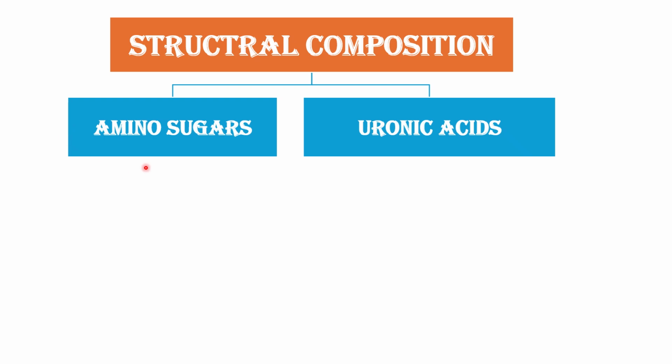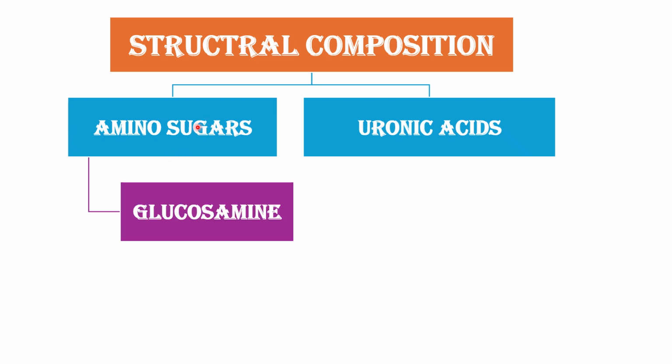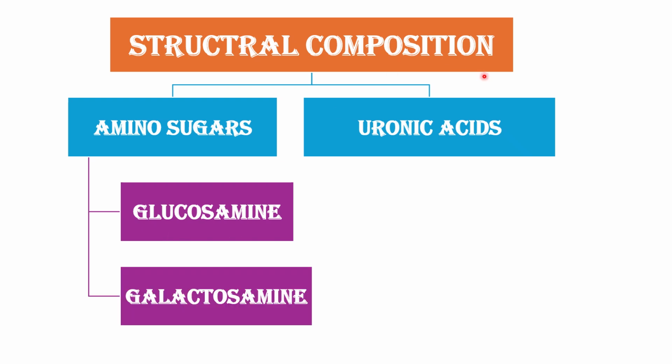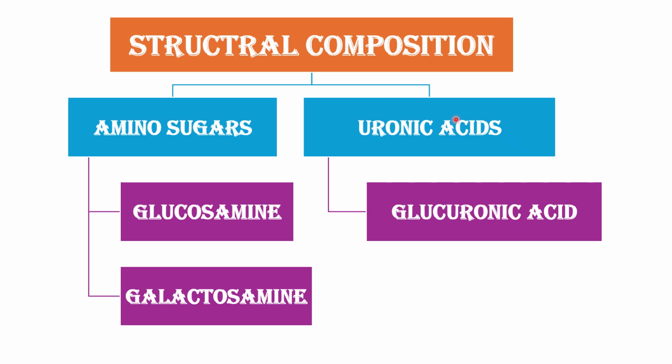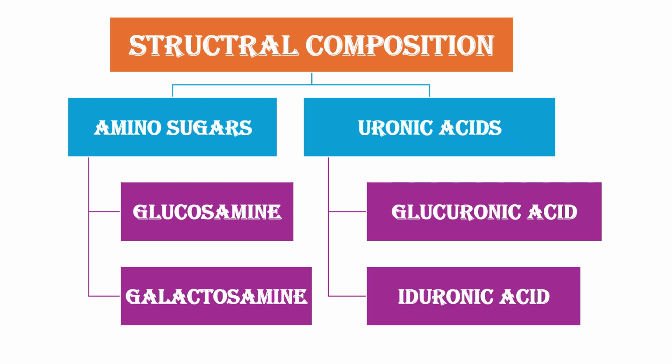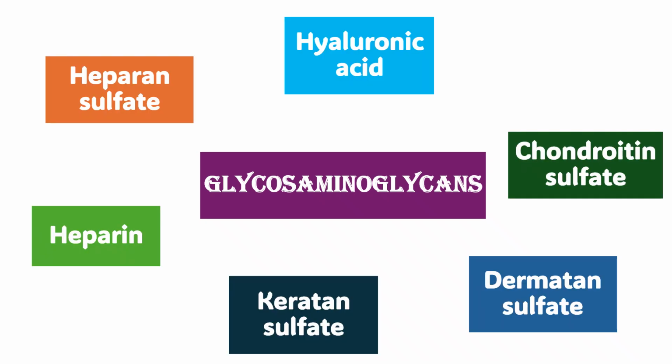The first unit, the amino sugar, can exist as glucosamine or galactosamine, and the second subunit, uronic acid, can be either glucuronic acid or iduronic acid. We have already seen the list of glycosaminoglycans; we shall recall it again. The list includes hyaluronic acid, chondroitin sulfate, dermatan sulfate, keratan sulfate, heparin, and heparan sulfate.